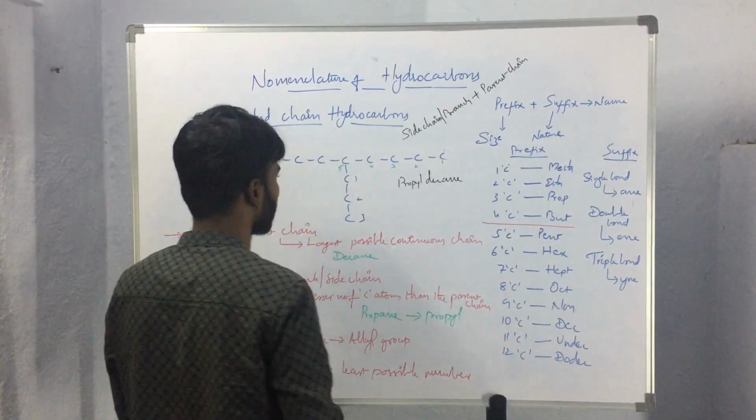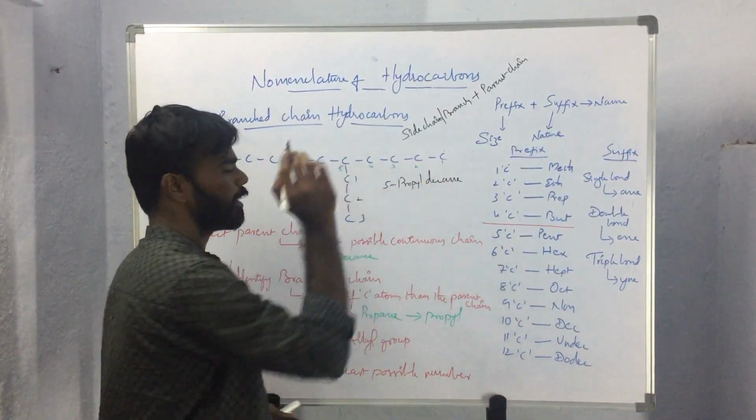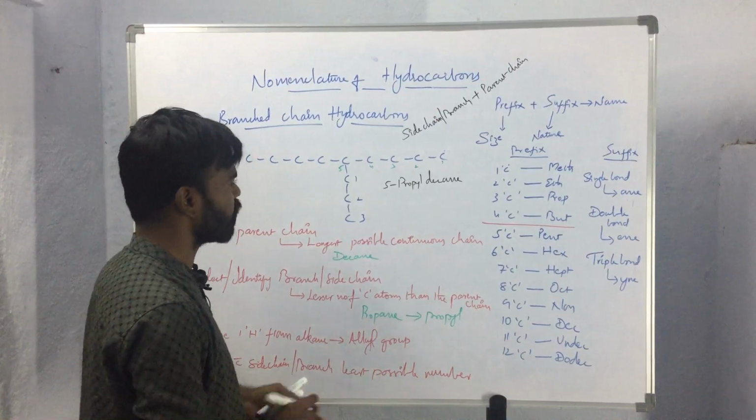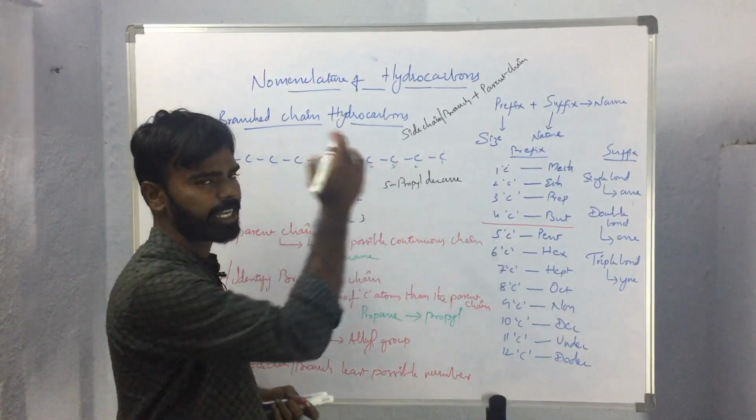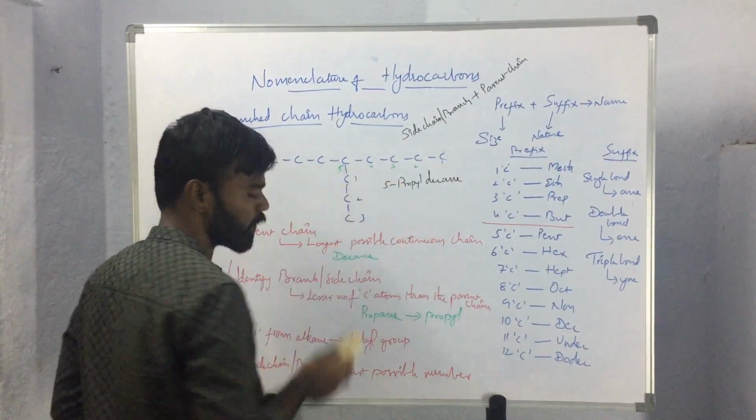So the name of the compound will be 5-propyl decane. Name of the compound will be 5-propyl decane. So like this we will be naming the branched chain hydrocarbons.